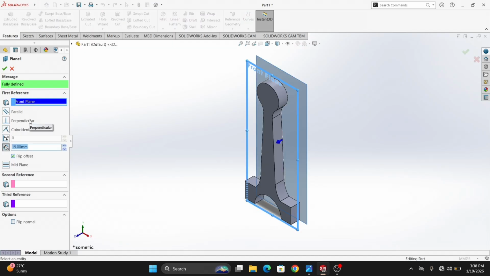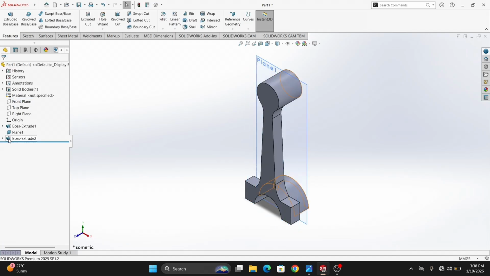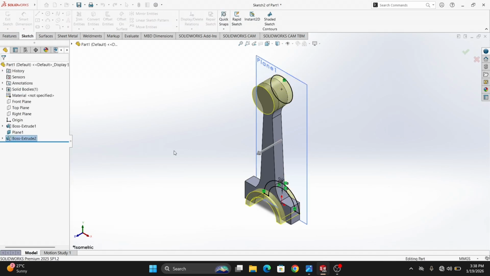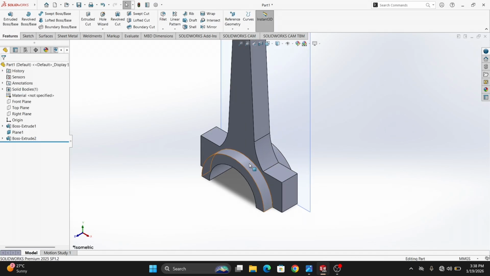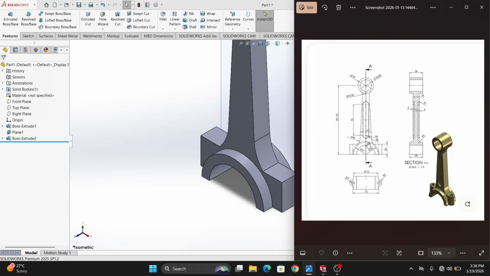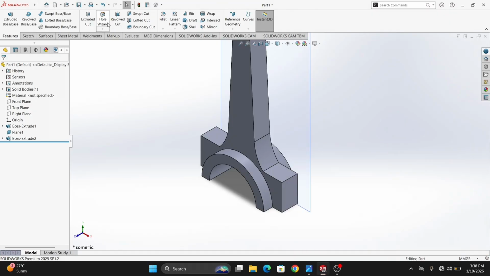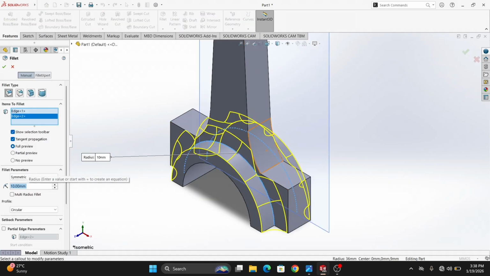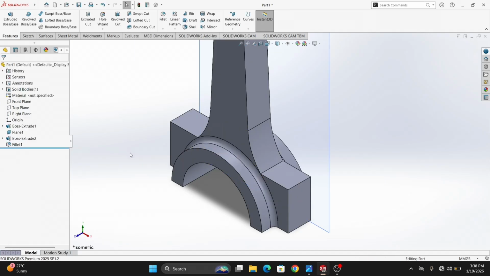This will not be a mid plane. Cancel it. But this was extruded. This is not a mid plane. This is a blind. Okay, make it. And here give a fillet. Here one fillet is there. Radius 3. Okay. Select fillet. Here, here one, and here one. Radius 3. Enter. Okay, make it.